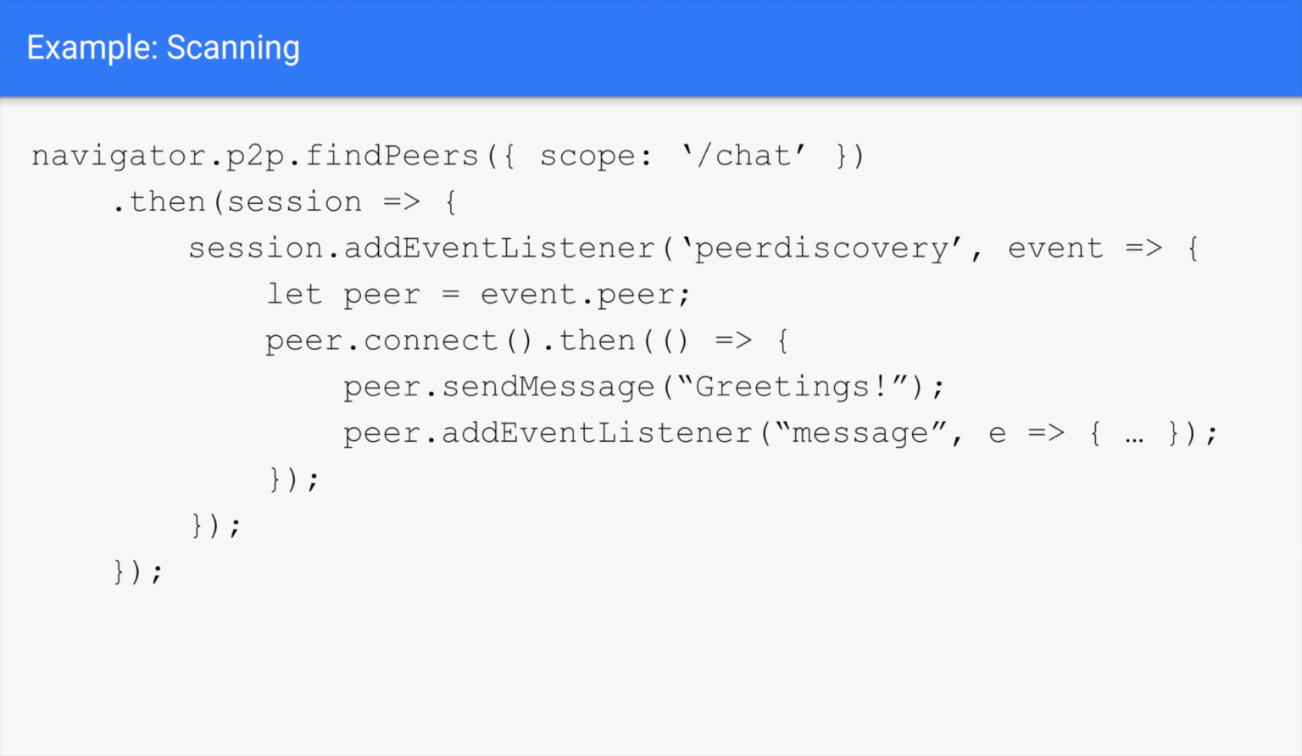Next, we need a way for sites to find friendly tabs nearby. Something like this findPeers method can return a new scanning session that will generate events when a local peer is discovered. The app can then connect to the peer and begin exchanging messages.